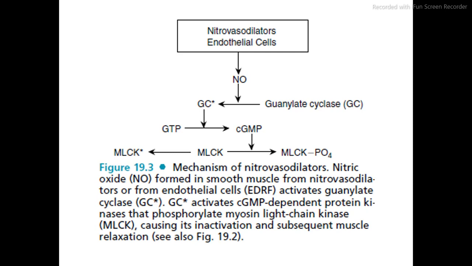First, it relaxes the vascular smooth muscle. Second, it acts as an antithrombotic agent. And third, it also acts as an anti-inflammatory agent. This is because nitric oxide stimulates cyclic guanosine monophosphate by activating the enzyme guanylate cyclase.